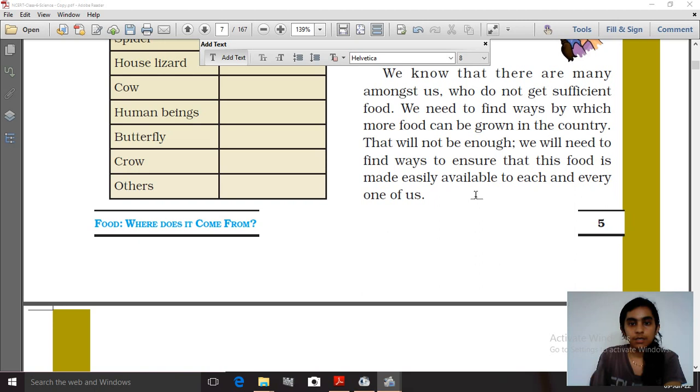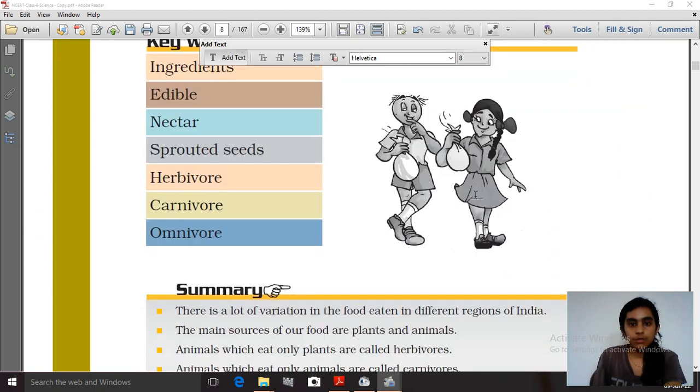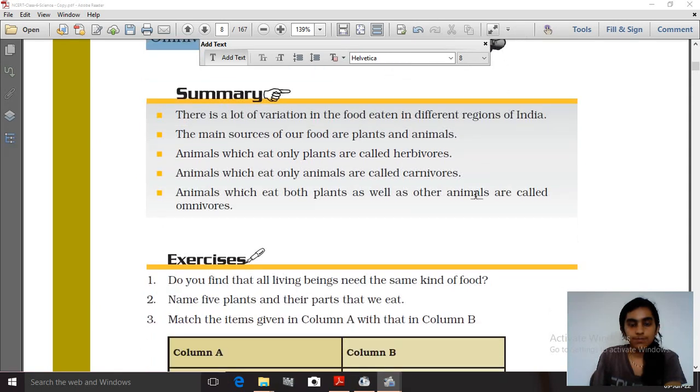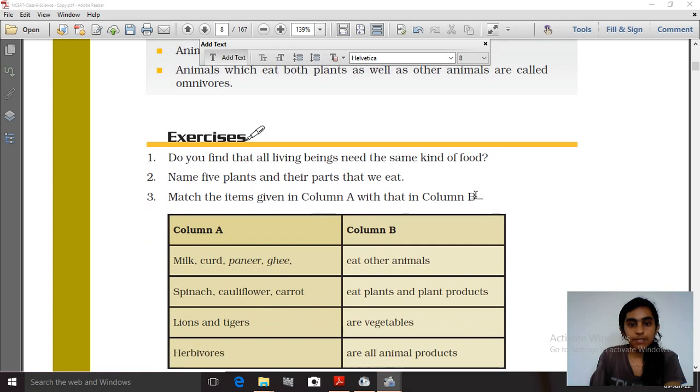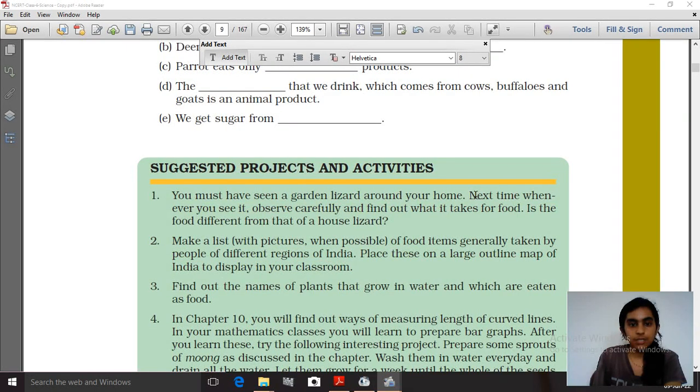So like that we have come to the end of this chapter. I hope you all enjoyed this chapter. Here some exercises are given, try to do them. Also there are some suggested projects and activities, try to do them in a group.